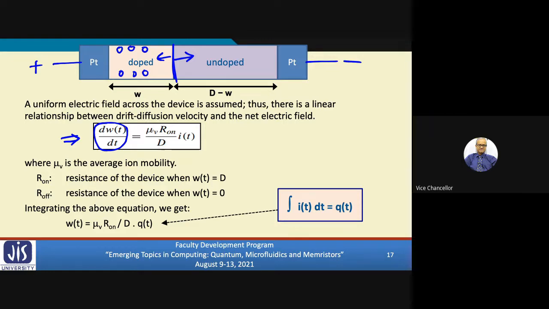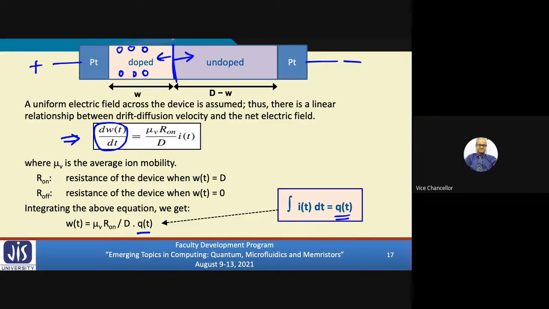This mu v is the mobility. R on is the resistance of the device when W is D. That means the entire region is doped. That is R on, and R off is the reverse. When the entire region is undoped, what is the resistance? That is R off. So this W(t) can be obtained by integrating this equation. If you integrate with respect to time, W will become mu v R on by D times a constant. If you integrate I(t) dt, that is nothing but charge, so Q(t). Okay.